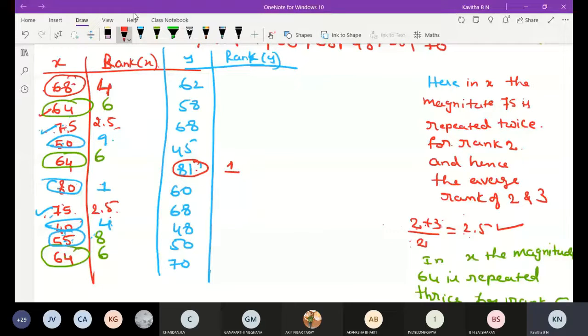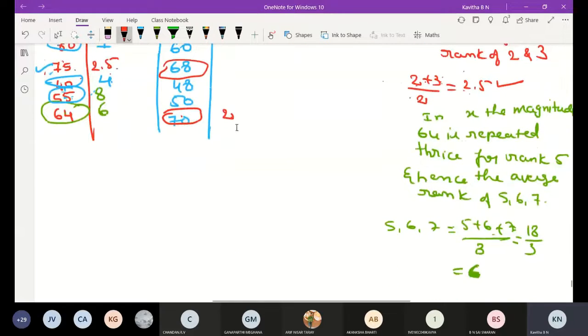After 81, observe here 81 and 70. Okay, 70 is second rank. After 70, 68, observe here 68 is not repeated. Oh, 68 is repeated 2 times. Okay, 68 is repeated 2 times here. Write down the theory part here on the right: in y, 68 is repeated 2 times.